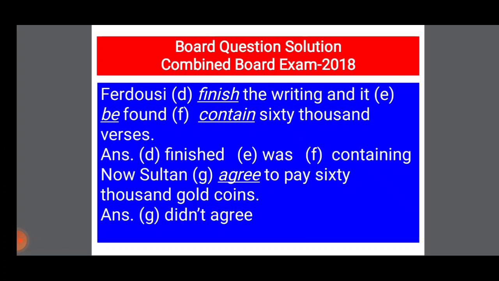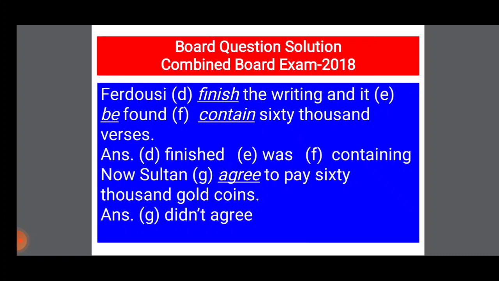Students, if in one simple sentence we use two verbs, the other verb will be ing with the verb, or infinitive will be used. Here contain will be containing 60,000 verses. So the answer will be like this for this sentence. Ferdowsi finished the writing and it was found containing 60,000 verses.